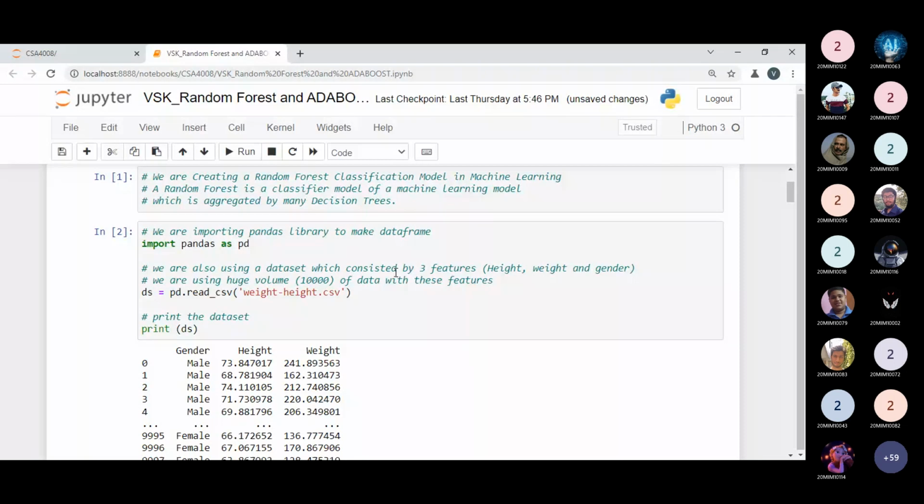I'm using a .csv formatted file, that is weight-height.csv. So it contains details in terms of height, weight, and gender. Based on the height and weight, we can predict the gender. Based on the height and gender, we can determine the weight. We can predict the height based on the weight and gender. But technically, we can determine the gender based on the height and weight.